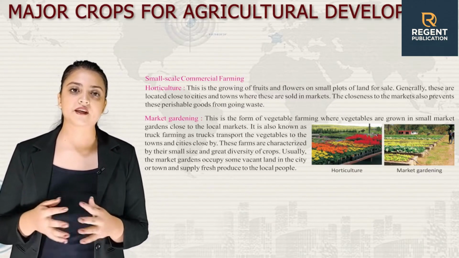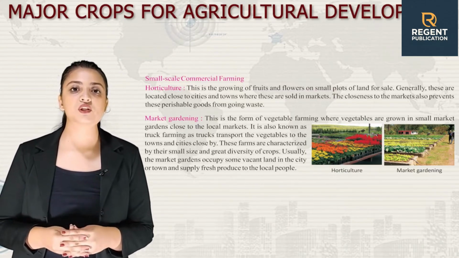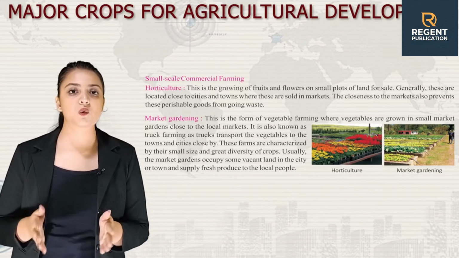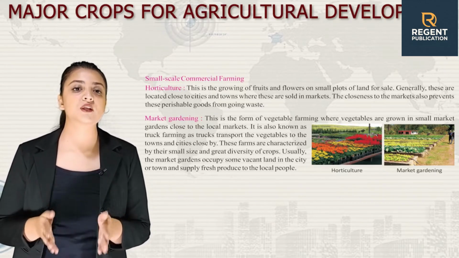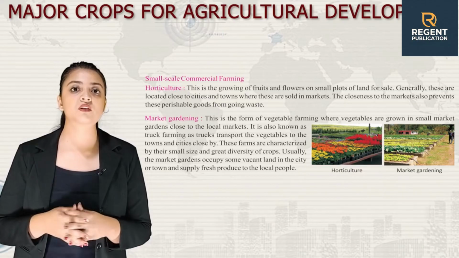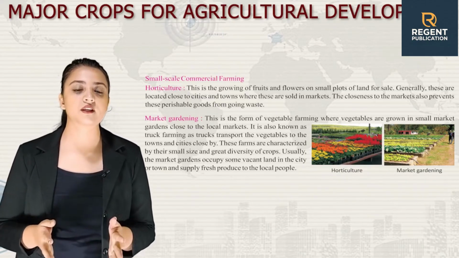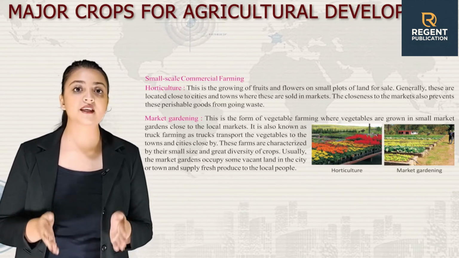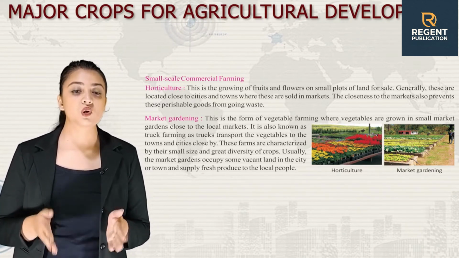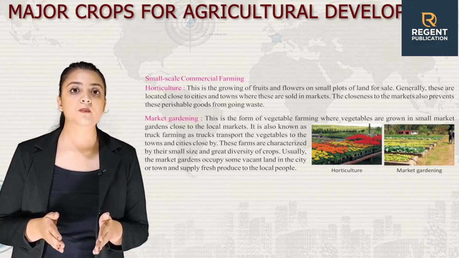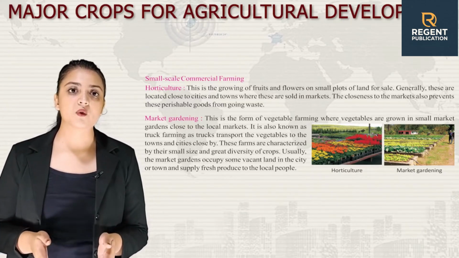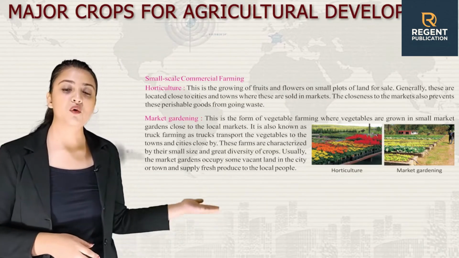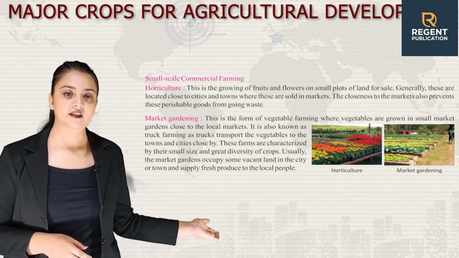Next, we have market gardening. This is the form of vegetable farming. Vegetables are grown in small market gardens close to the local markets. It is also known as truck farming, as trucks transport the vegetables to the towns and cities close by. These farms are characterized by their small size and great diversity of crops. Usually, the market gardens occupy some vacant land in the city or town and supply fresh produce to the local people. Here is an image of horticulture and market gardening.